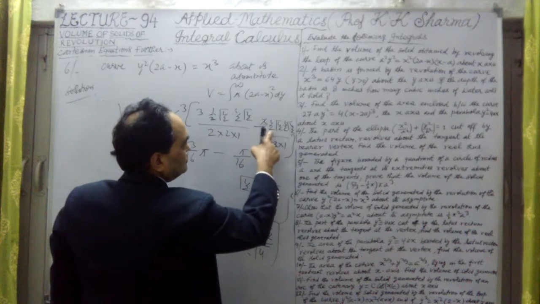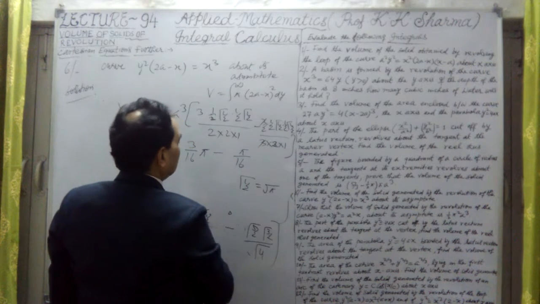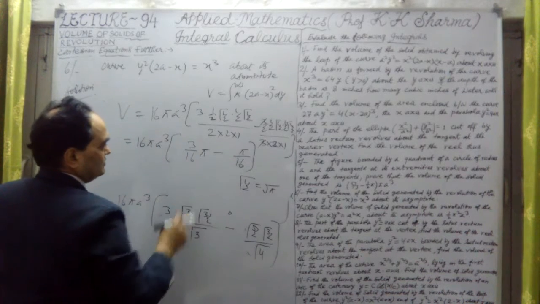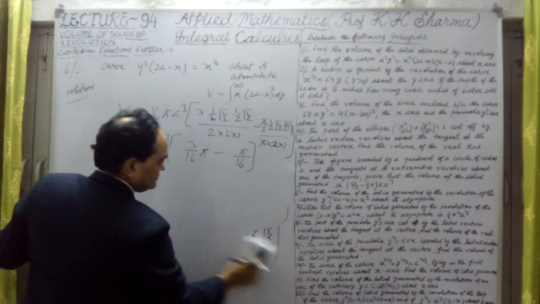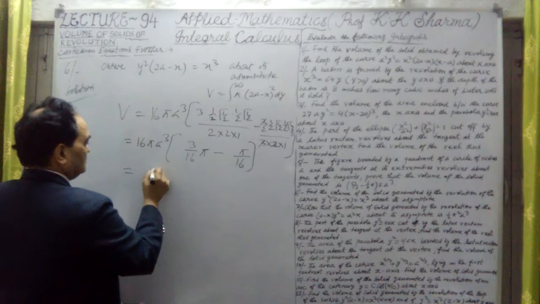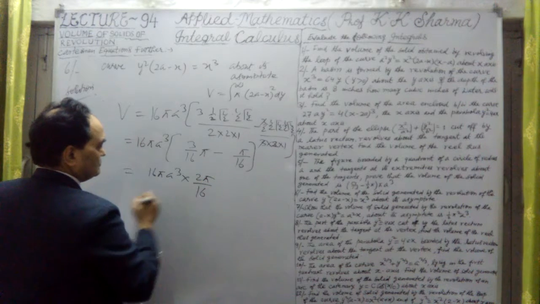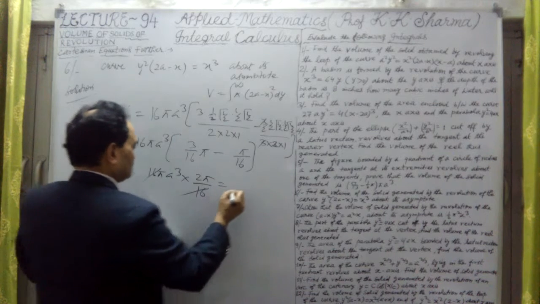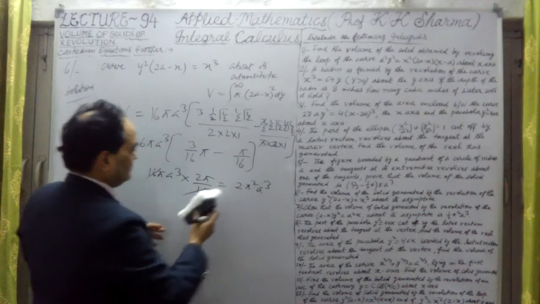Only 2 and 8 is this, 2 to the 4 to the 8, 8 to the 16, pi upon 16. So it is nothing but 2 pi upon 16, the difference is 2 pi upon 16. So what is this, 16 cancels out, so this is 16 pi into a cube into 2 pi upon 16. Okay, so this 16 is cancelled out. It is nothing but 2 into pi square into a cube. This is the answer here.